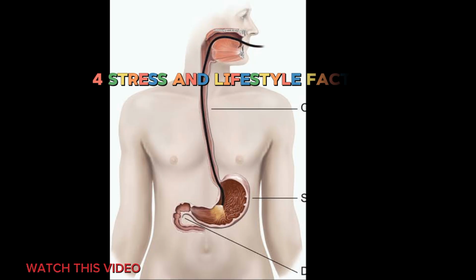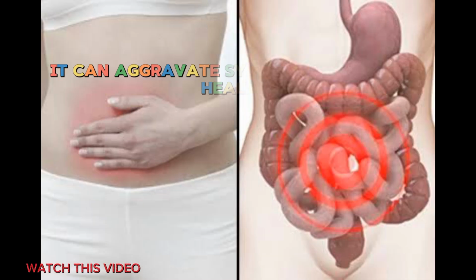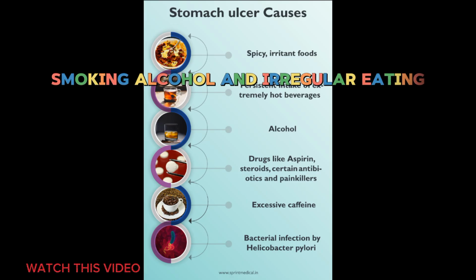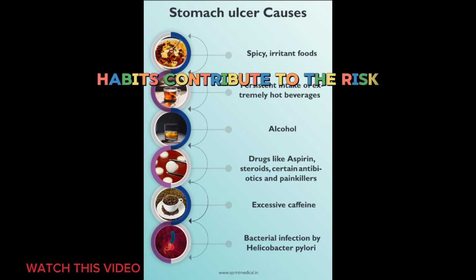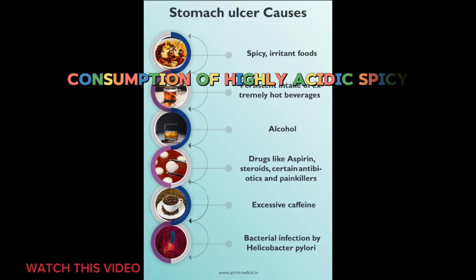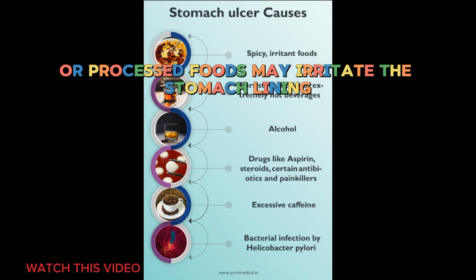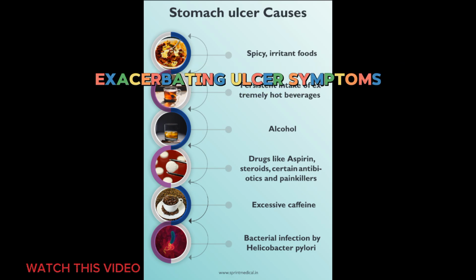4. Stress and lifestyle factors. While stress doesn't directly cause ulcers, it can aggravate symptoms and delay healing. Smoking, alcohol, and irregular eating habits contribute to the risk. 5. Poor diet. Consumption of highly acidic, spicy, fatty, or processed foods may irritate the stomach lining, exacerbating ulcer symptoms.